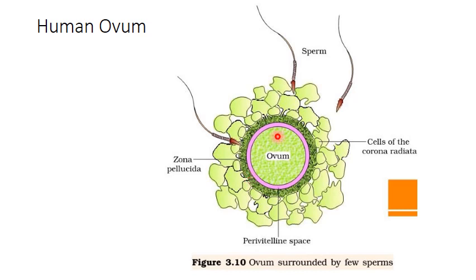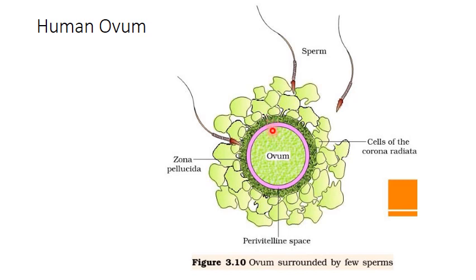Now the ovum is released as secondary oocyte. It will have a spindle there because it is in the metaphase 2 stage. So the nucleus will not be as such, it will be having a spindle within because it is in the suspended metaphase 2 stage.